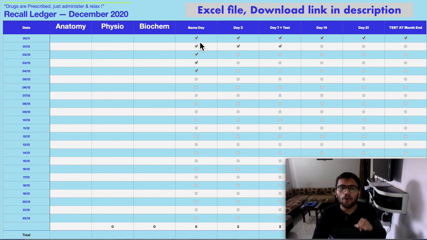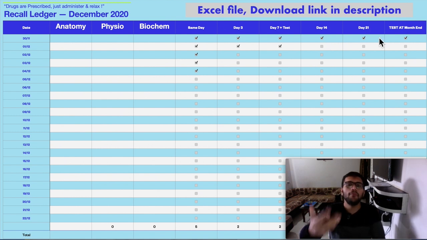Okay, now if you have revised the whole day, put a tick mark. This number of ticks will be automatically calculated at the end of that particular month. Then you have to continue the same procedure on day 3, day 7, day 14, day 21 and at the month end. This will solve all your problem for that particular topic, and then eventually you will have your exams, and this will really help you in learning the things.